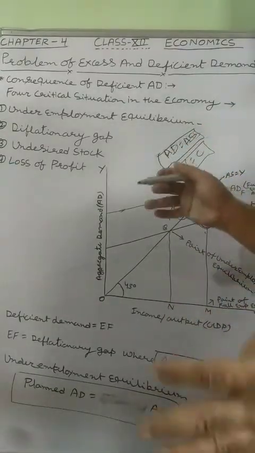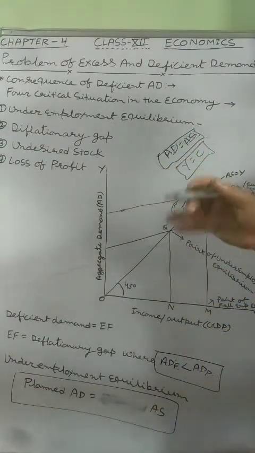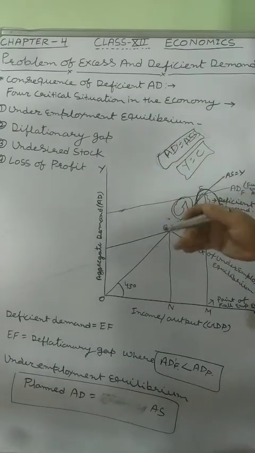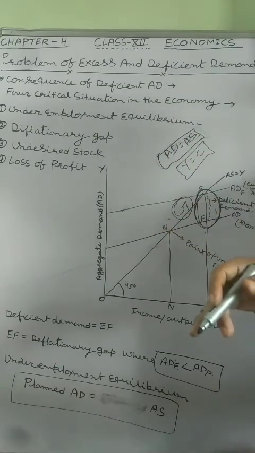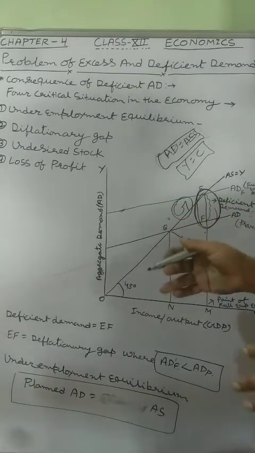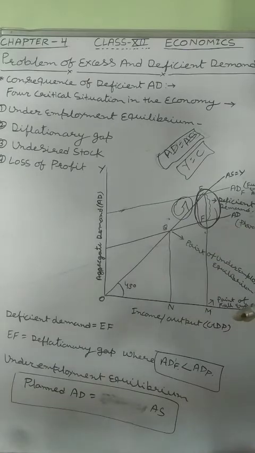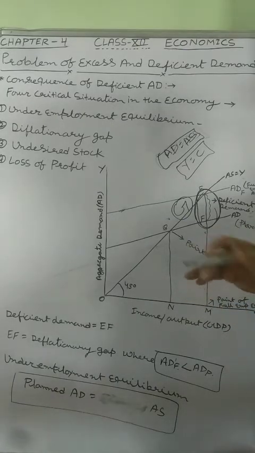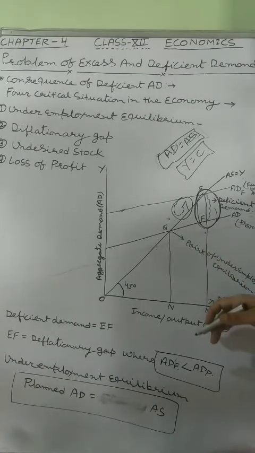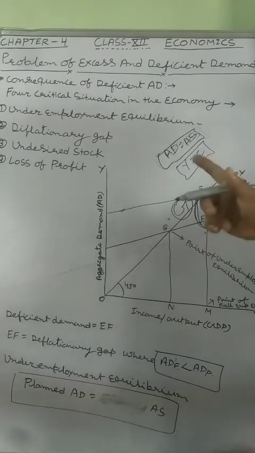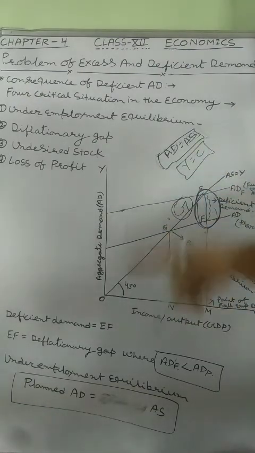So once again, we come to the point where we understand these four consequences. First, underemployment equilibrium states that equilibrium where planned aggregate demand becomes equal to aggregate supply, and at that point the actual AD is not matched with the actual aggregate supply, and due to this there is underemployment equilibrium, which is considered full employment equilibrium in classical economics.